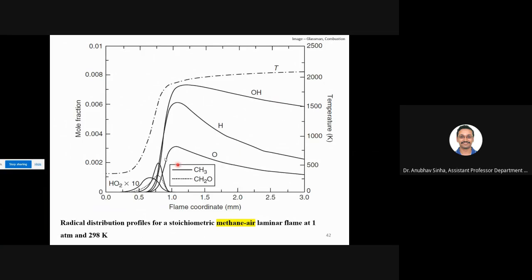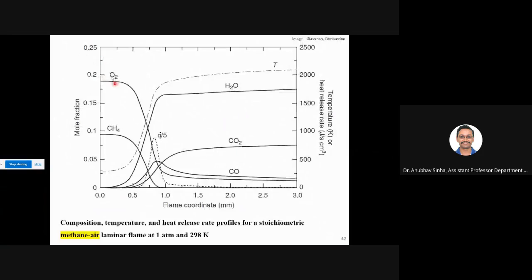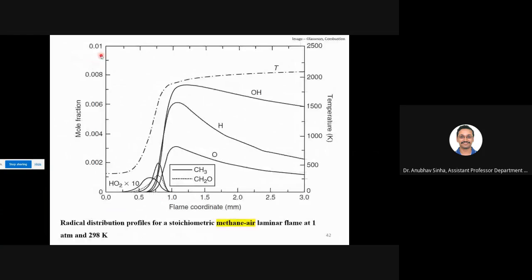You see the mole fraction is also very small. Here we are having 0.25 as the scale, and here we are having 0.01. That is the maximum. So these are very small quantities of these species, but ideally speaking, when I say complete combustion, then it should also be 0. Fine. This is all for methane air combustion.